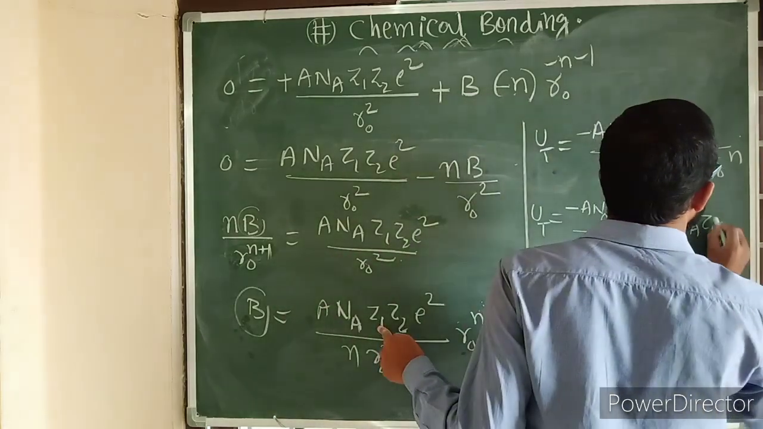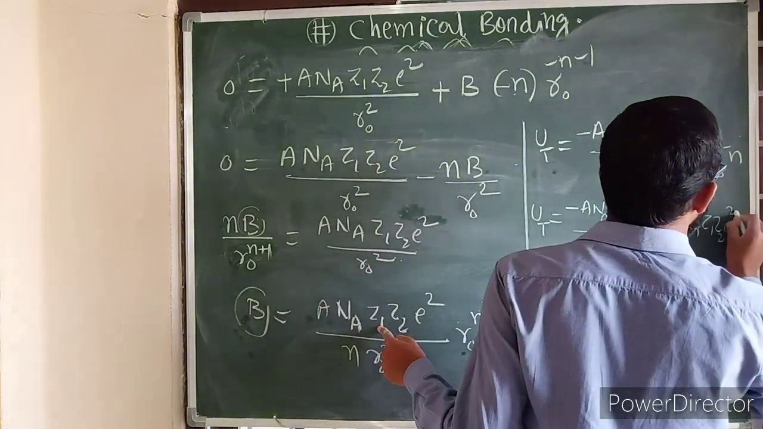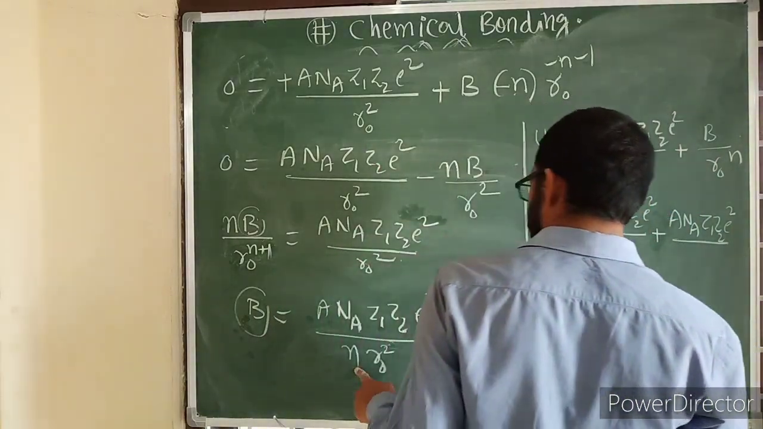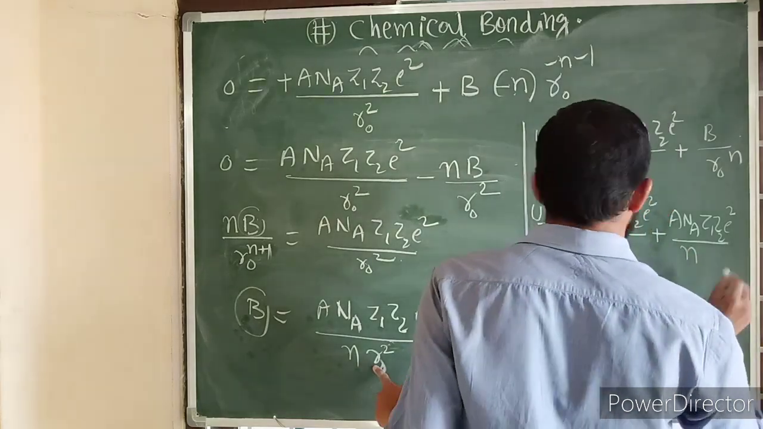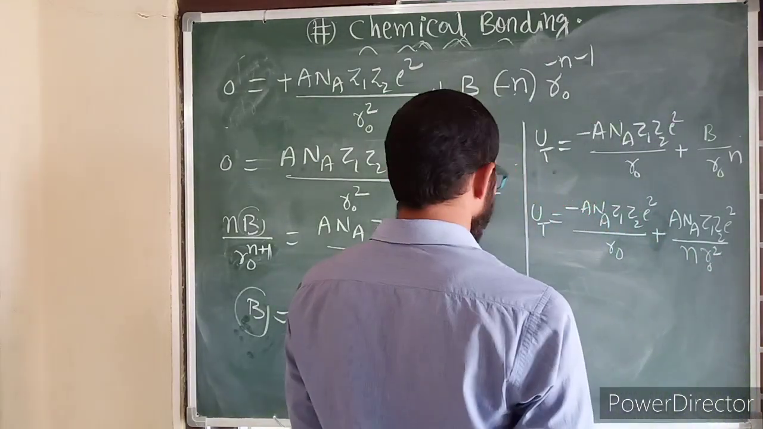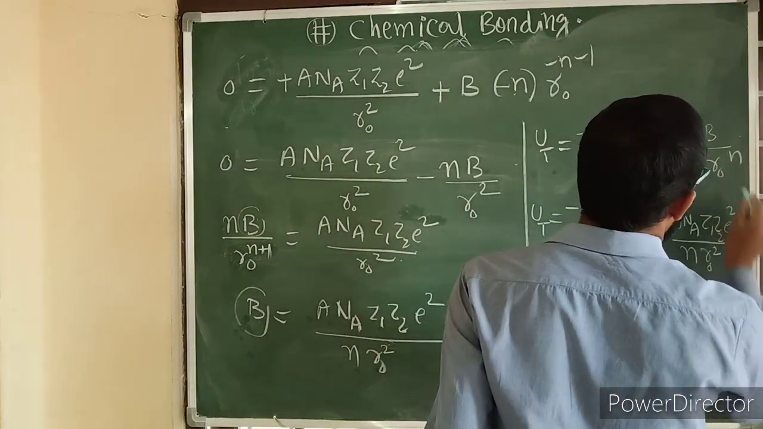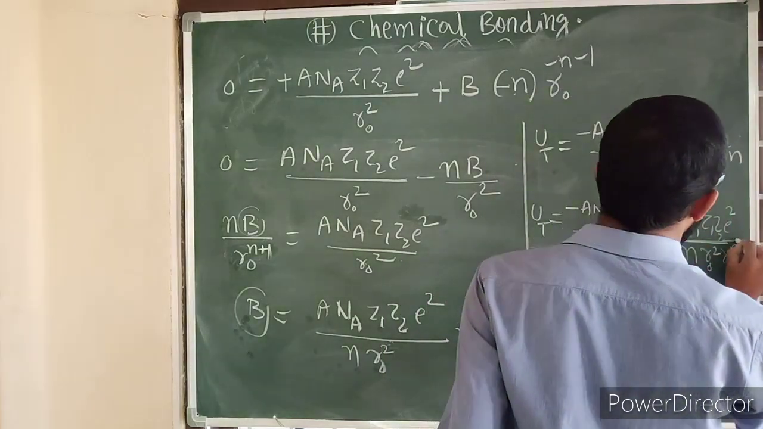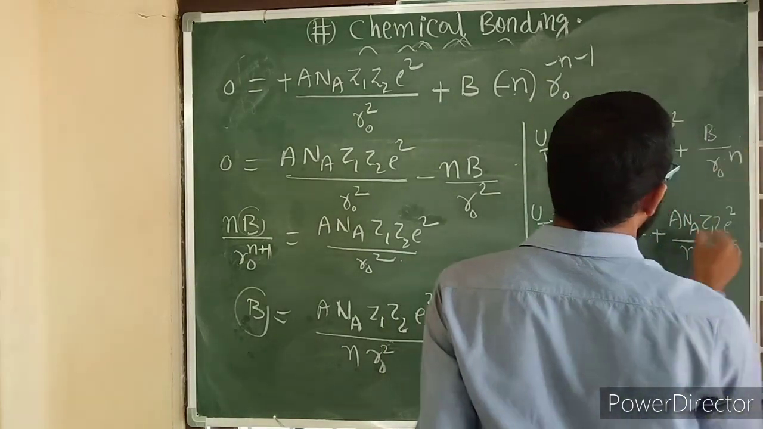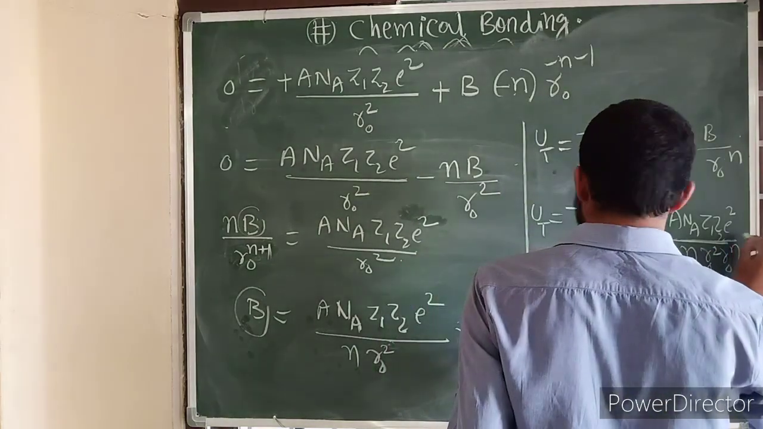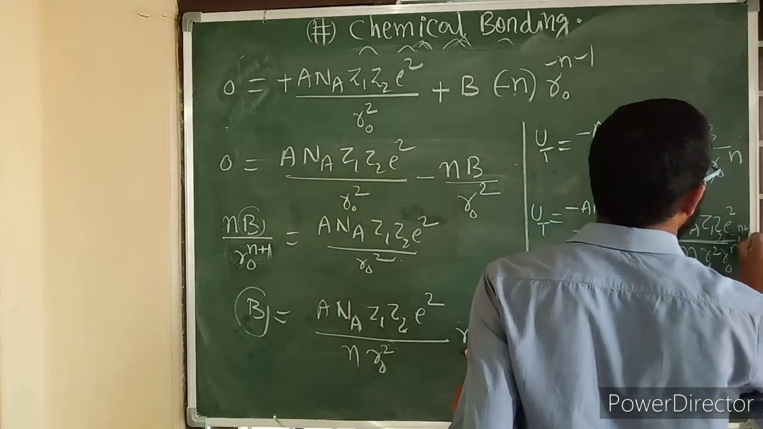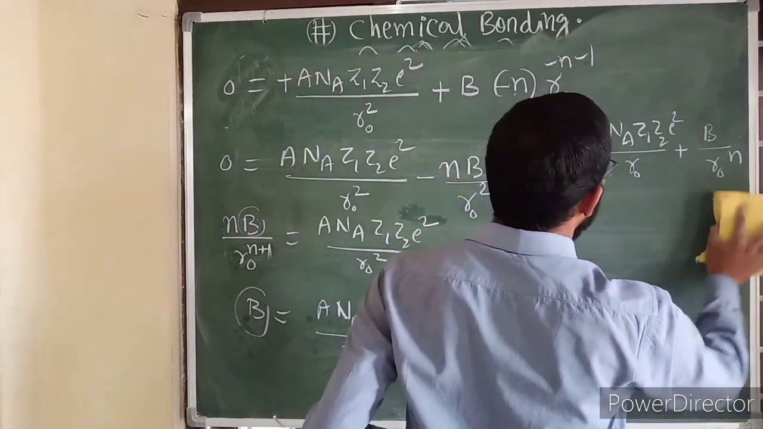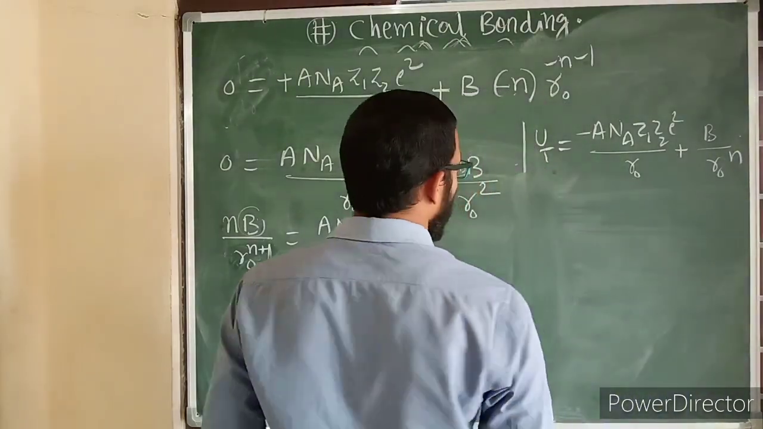Z1 Z2 e square by n r naught square into, here already r naught power n is there, this we need to write. B is there, in place of b only we are writing this, into r naught power n plus 1, right? Or else I will write it in some other place, then we can write very easily. It is not properly visible.